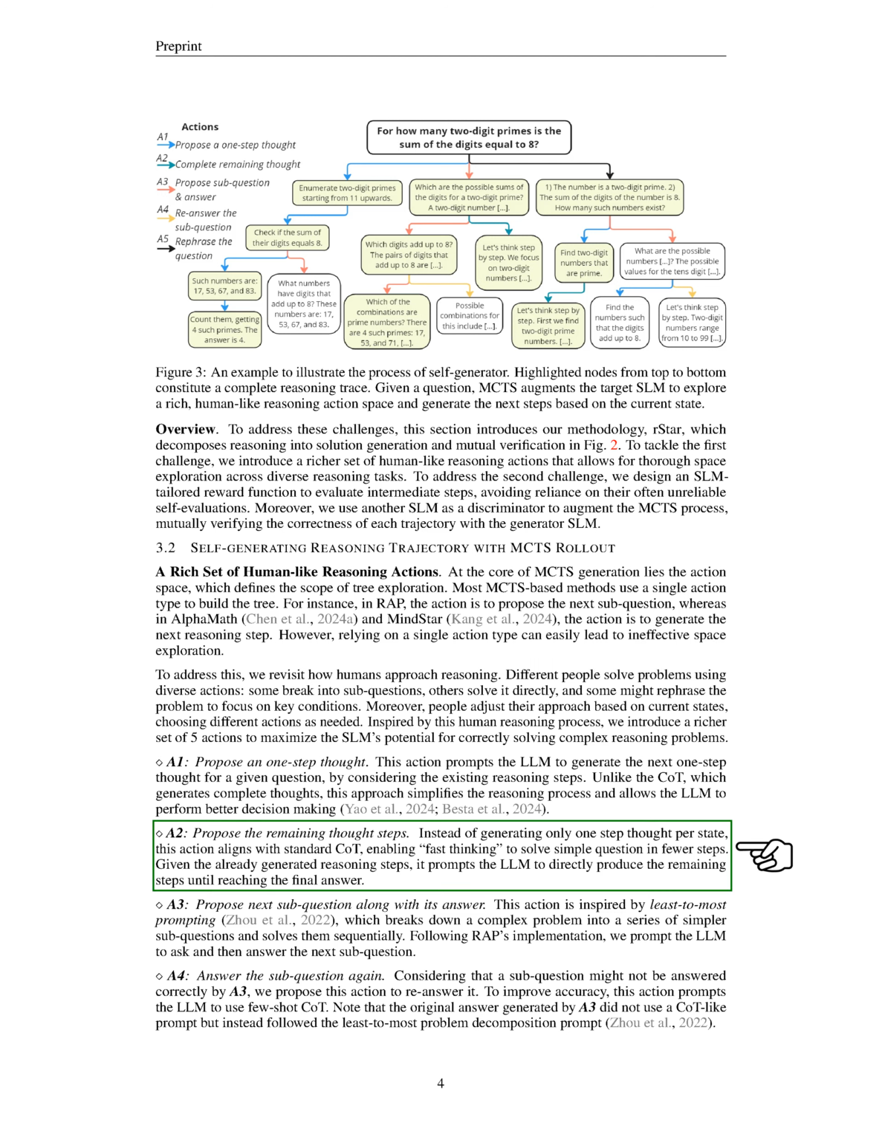These actions include proposing one-step thoughts, generating remaining thought steps, asking and answering sub-questions, re-answering sub-questions, and rephrasing questions or sub-questions for clarity. Each of these actions contributes to a diverse action space, allowing MCTS to select actions that prompt the SLM to generate the next reasoning step based on the current state. Some actions must follow a specific order, ensuring logical progression in the reasoning process.